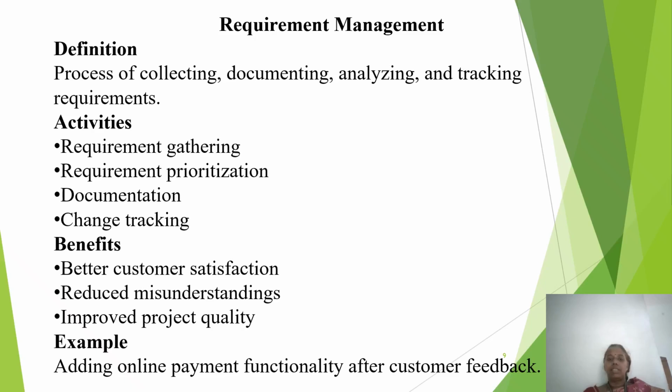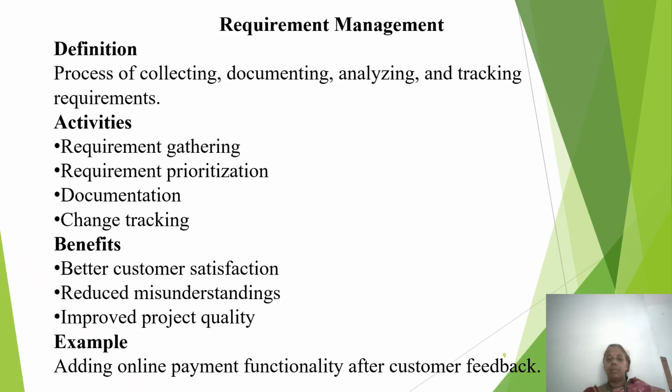Some activities that happen are requirement gathering, requirement analysis, prioritization, documentation, change tracking, and validation with the customer. If the requirements are unclear, wrong software may be developed, rework increases, cost and delay increase, and the customer becomes dissatisfied.